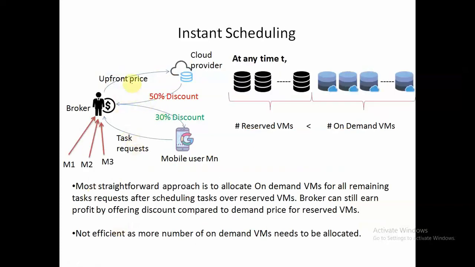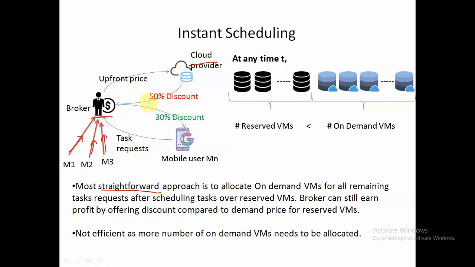So one straightforward approach that comes to our mind in order to achieve all those objectives: a broker will receive requests from multiple mobile users, right? It will receive requests from M1, M2 as well as M3. So what a broker can do is pay some upfront price to the cloud provider and reserve a chunk of virtual machines from the cloud provider.